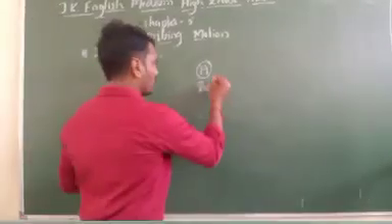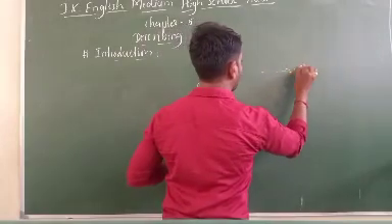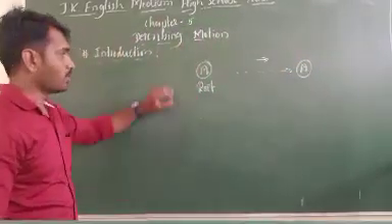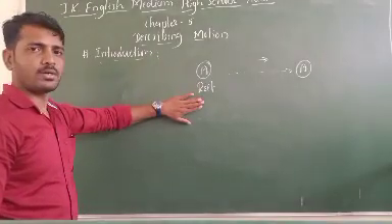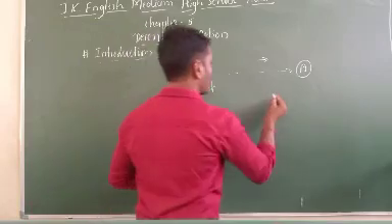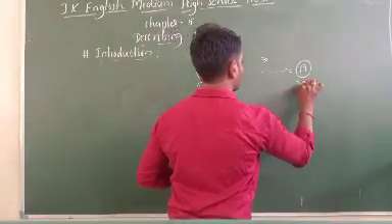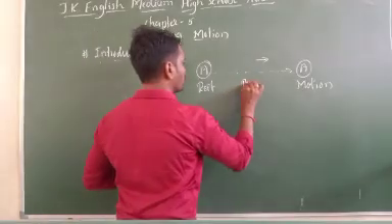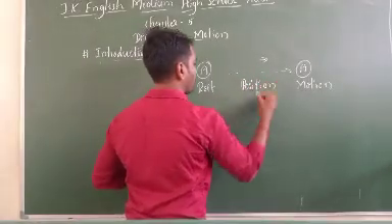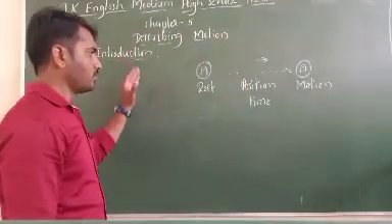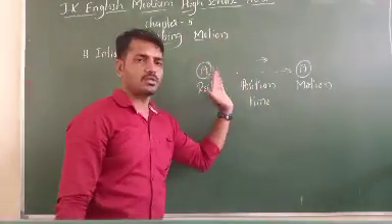For example, the person moved from one place to another place. He came here. Correct? The person is standing here, we call it a rest. The person is changing the position, means he came here, we call it motion. Motion is totally dependent upon position and time. Means at what time he has changed the position.